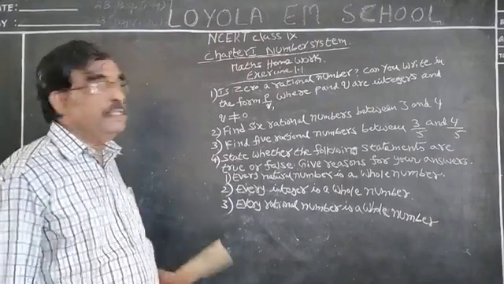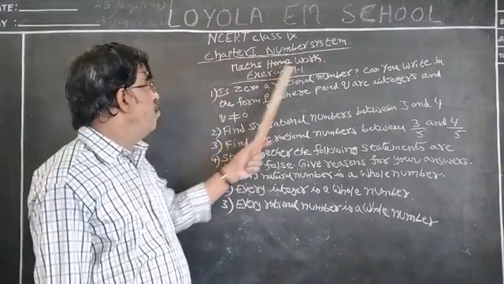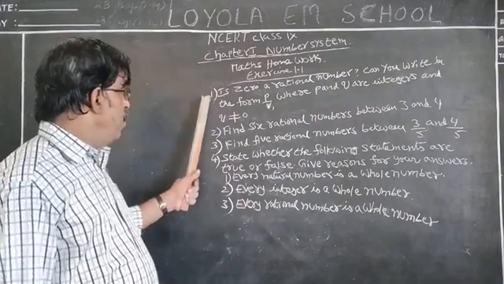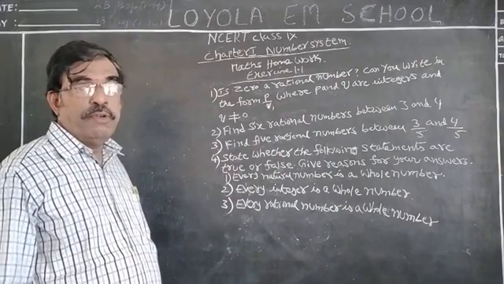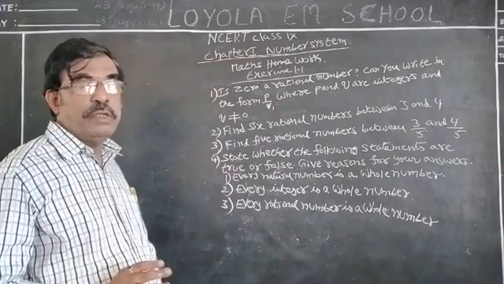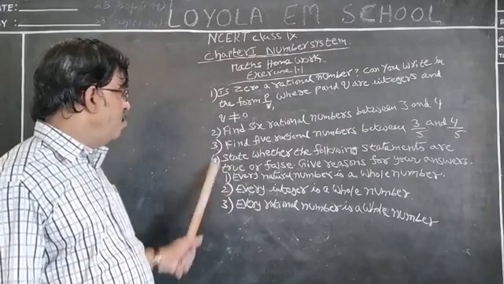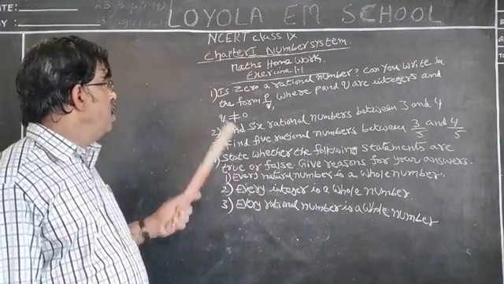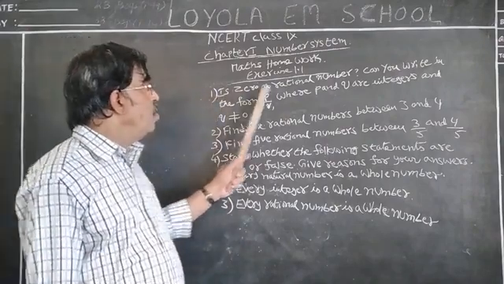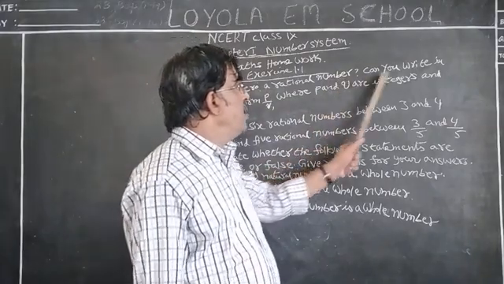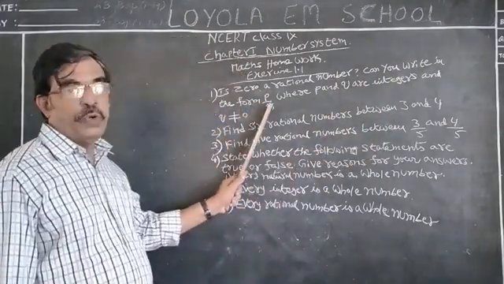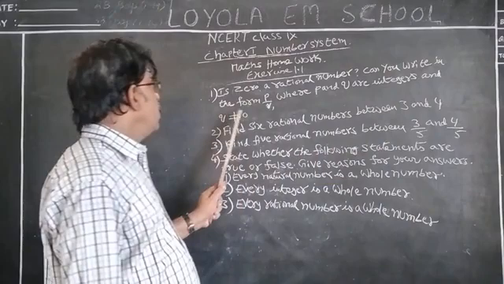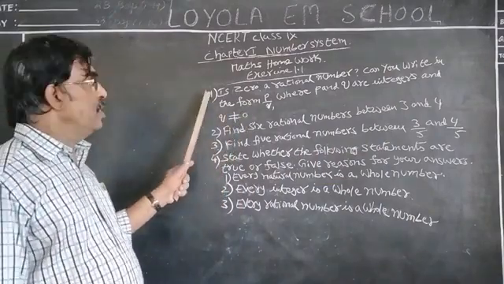Before completing today's class, mathematics homework, exercise 1.1. I already told you, before doing the given homework, first let us practice the classwork. If you are perfect with those sums, you can do the given homework very easily. Understood? Now look at the board. First question: Is 0 a rational number? Can you write it in the form P by Q, where P and Q are integers and Q is not equal to 0?